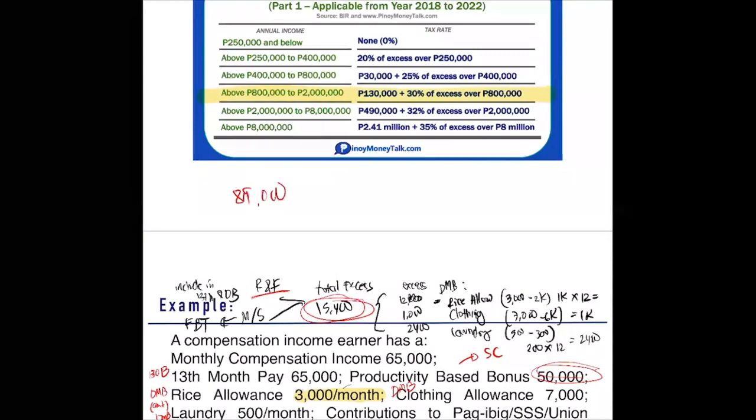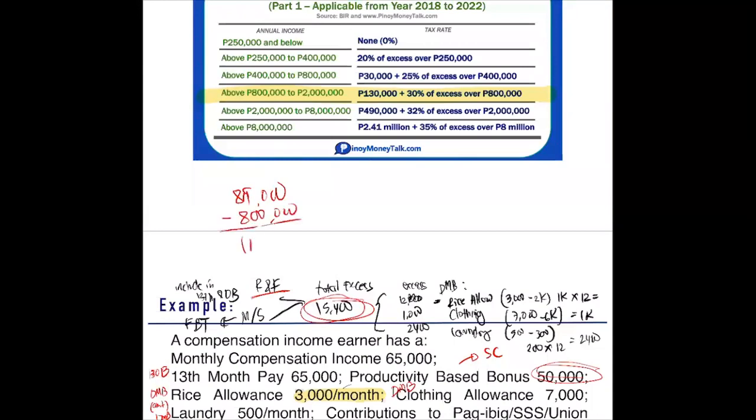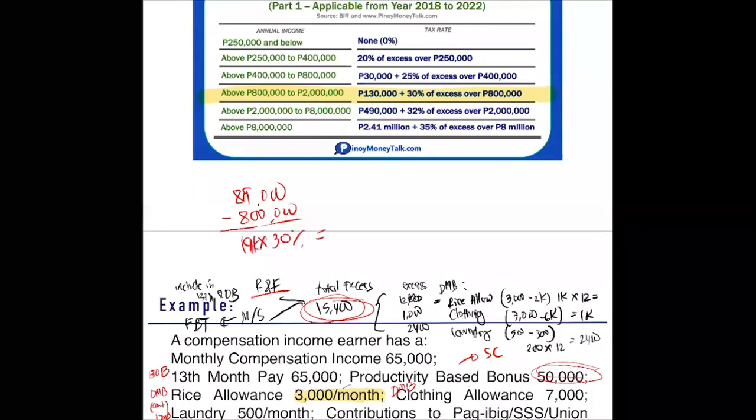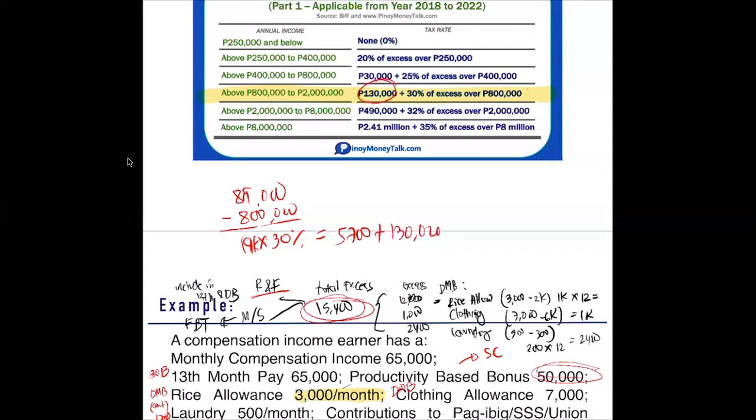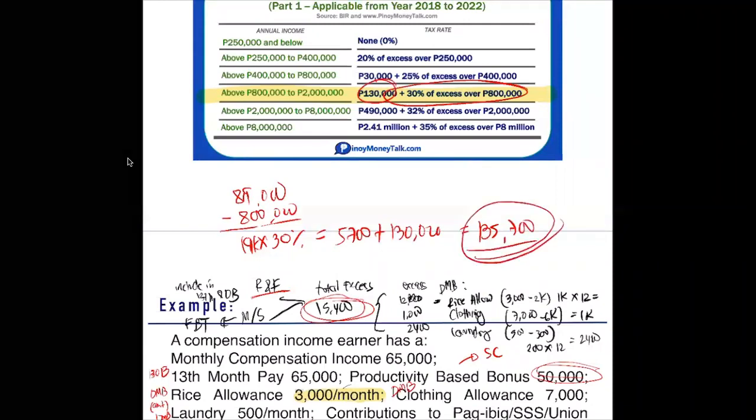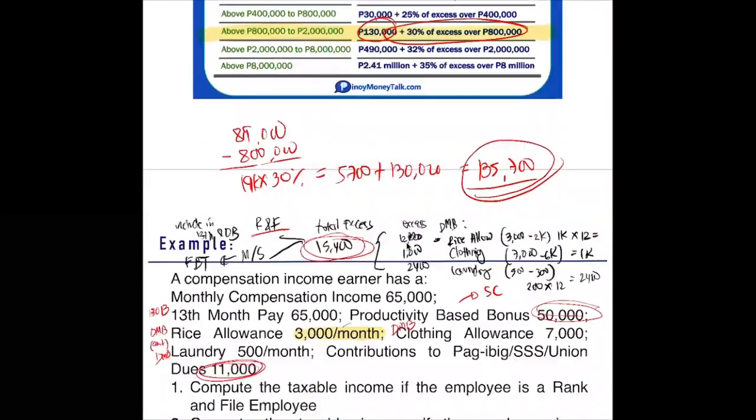Okay, so kung 819 yan, anong sabi? 30% of excess of 800,000. So less 800,000, how much? 19,000 times 30%. 19 times 30 is 5,700 plus the base amount of 130,000. So 5,700 plus 130,000, how much is the tax due? 135,700. Ganun siya. Okay? That's for rank and file.